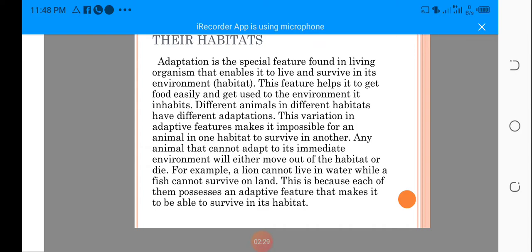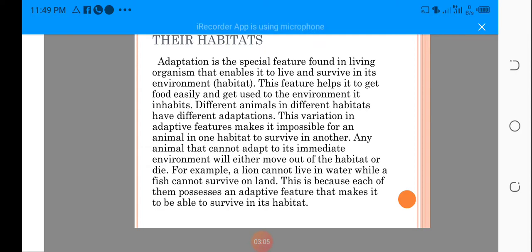We are higher animals, so we can't survive inside water. No human being can live inside water except for the mermaids and the likes. Naturally, no human being can survive inside water. So any animal that cannot adapt to its immediate environment will either move out of the habitat or die. That's why after swimming for a long time, we have to come out because we can't adapt. If we stay there much longer, it's going to be death.